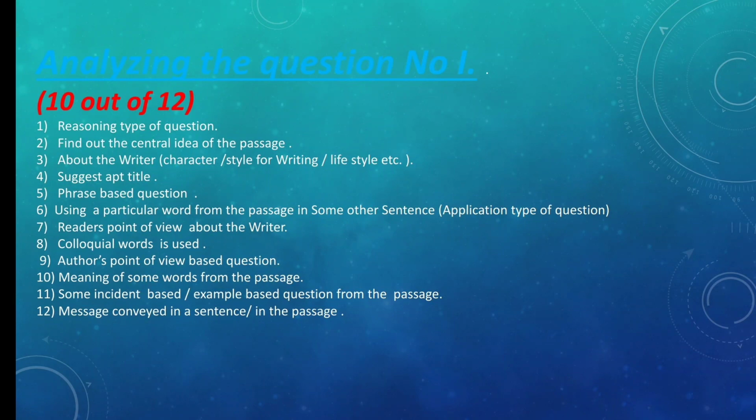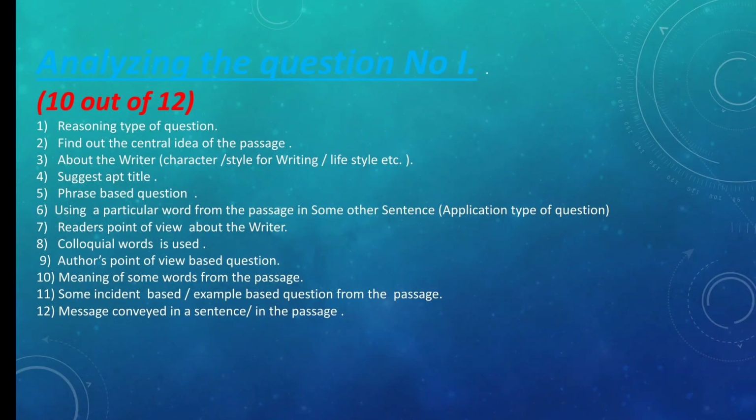Next is question 5. It is a phrase based question. You can have many phrases coming up in the passage, and on the basis of any of the phrase they can put forward a question. Now this question can come in different ways. Directly they can ask you the meaning of the phrase by giving you some options, or they can tell you to put the phrase in some other sentence so that the sentence becomes meaningful and complete. So in any way this phrase related question can come up.